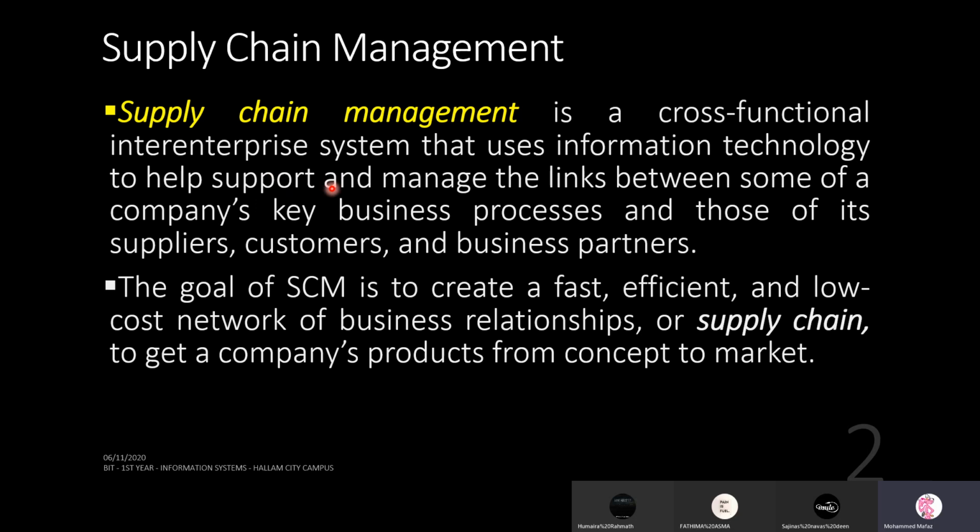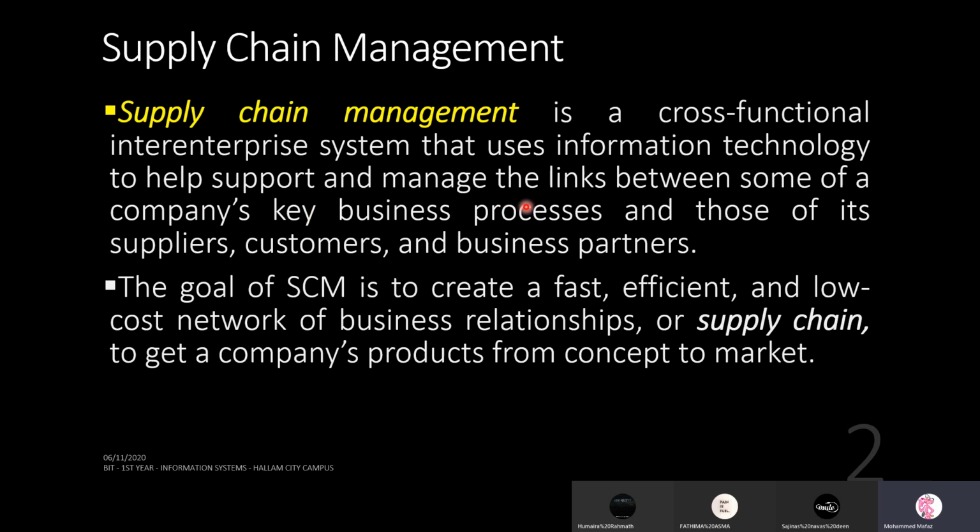Right? It is an IT thing that tries to connect the stakeholders of a business. So simply to explain it in a different way. It's cross-functional. Why do we say cross-functional? Because other departments and different operational areas in a company will be communicating with each other using IT to do what? To help support and manage the links between the stakeholders or between the key business processes.